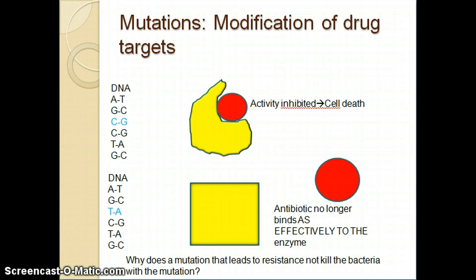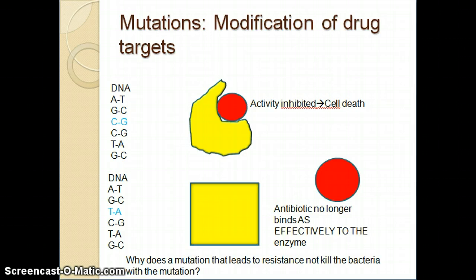We know that bacteria can acquire mutations that alter the drug target and decrease the binding efficacy and affinity of the antibiotic. Suppose the red circle represents an antibiotic that binds to the yellow enzyme, whose structure is encoded by a genetic sequence on the left. By altering the genetic sequence on the left, the structure of the enzyme can be altered and the antibiotic no longer binds to it or doesn't bind to it as effectively. For the sake of simplicity, only one base pair alteration is shown, but in reality, altering the structure of an entire enzyme may require many mutations throughout the coding region. Antibiotics work because they can bind to proteins based on structure, so altering the structure changes binding.